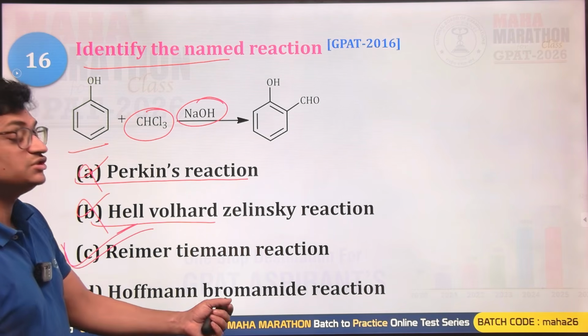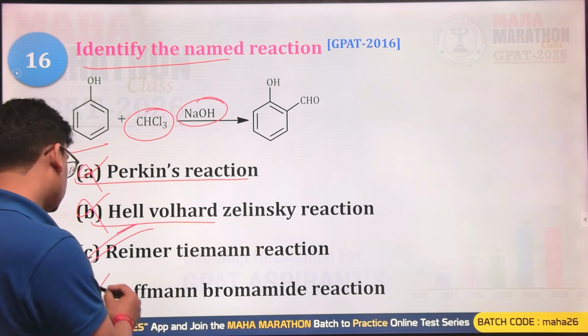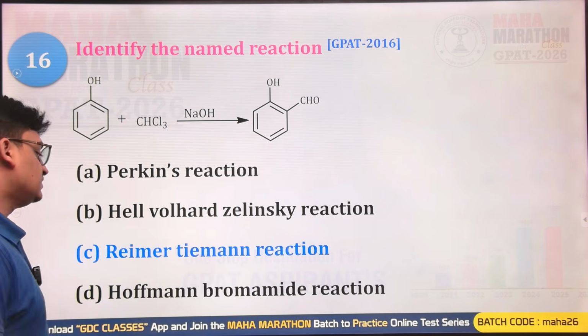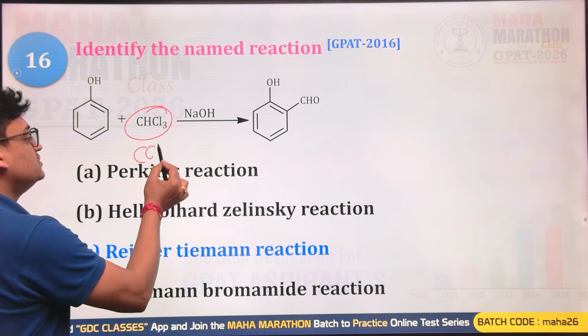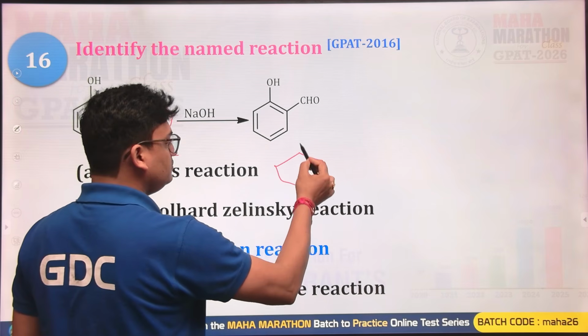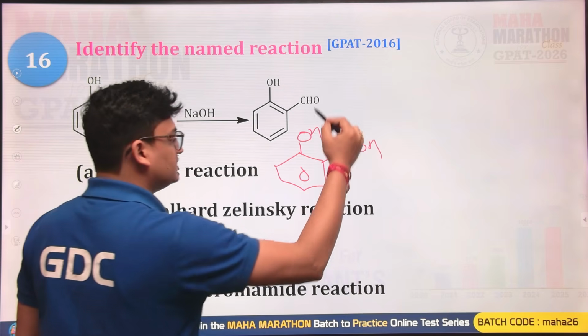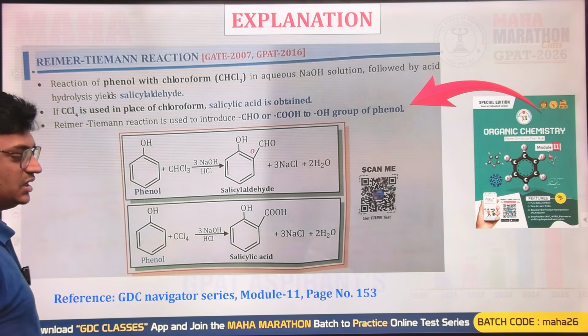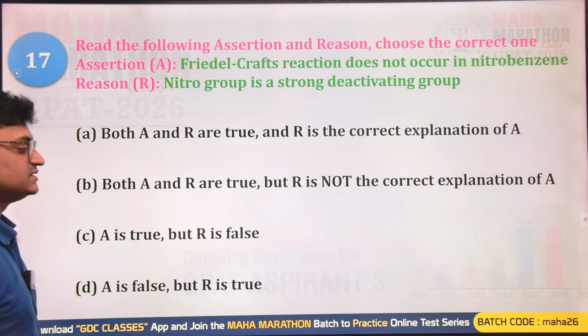Hofmann bromamide degradation, amide is getting converted into what? Primary amines. So this is also not right. C will be the right answer, Reimer-Tiemann reaction. And in the place of CHCl3, if you use CCl4, then this will be converted into what? Salicylic acid. So C was the right answer. With the reaction with CCl4, you are getting salicylic acid.